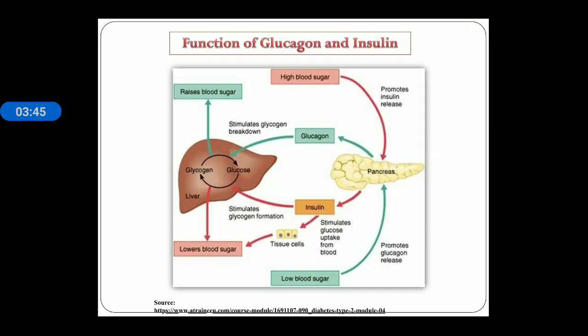You can see the function of glucagon and insulin in a single slide. The pancreas releases glucagon and glucagon stimulates glycogen breakdown, means glycogen breaks down into glucose. It increases the blood sugar level, whereas when insulin is released from the pancreas, then glycogen formation is stimulated, means glucose combines to form glycogen. Storage of glucose takes place and it lowers the blood glucose or blood sugar level. So insulin decreases the blood sugar level and glucagon increases the blood sugar level.